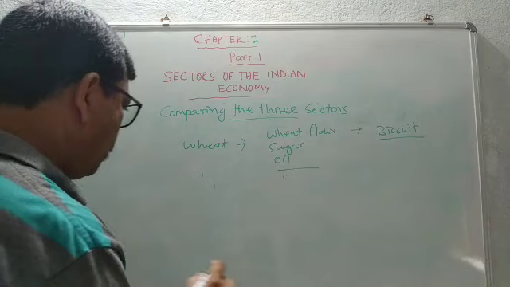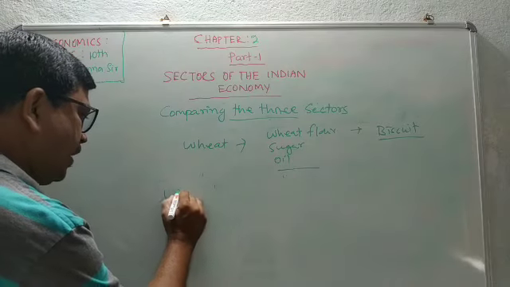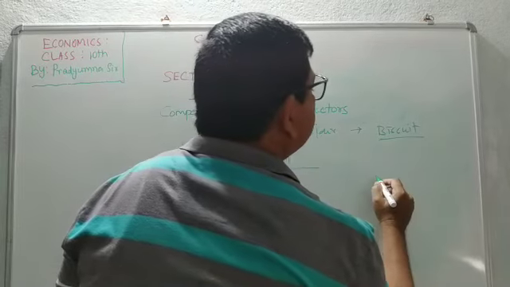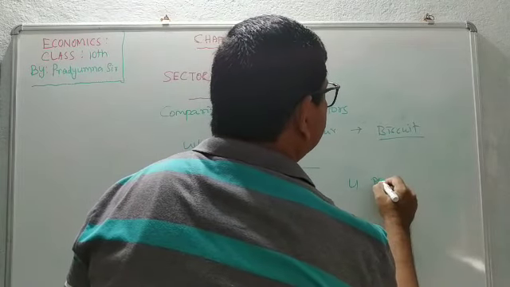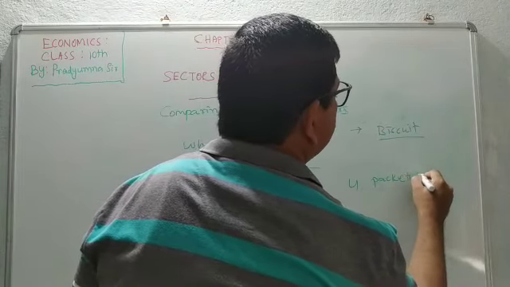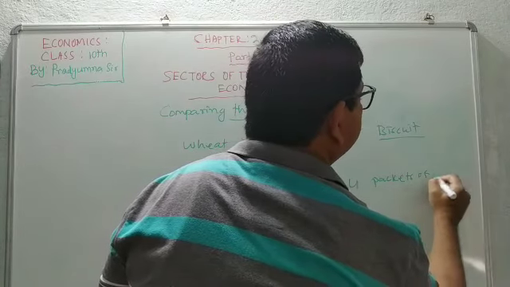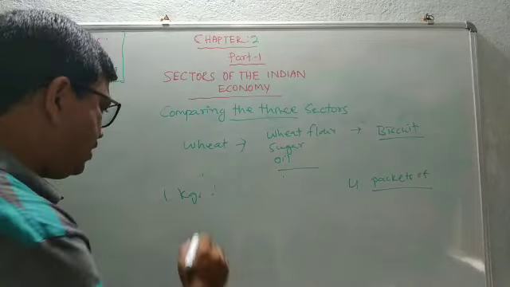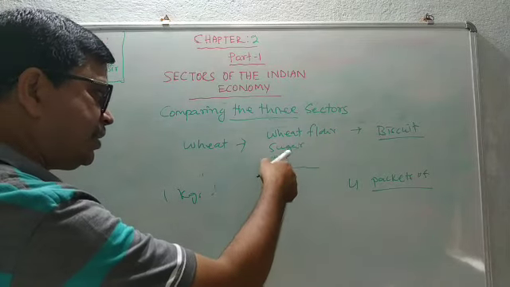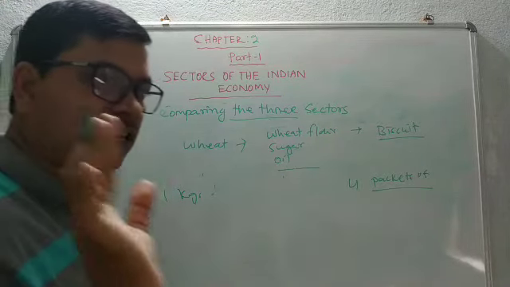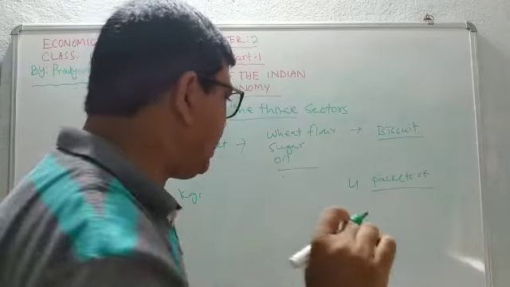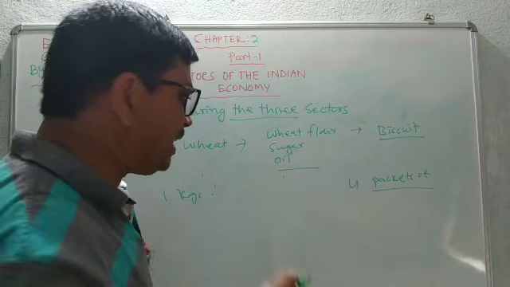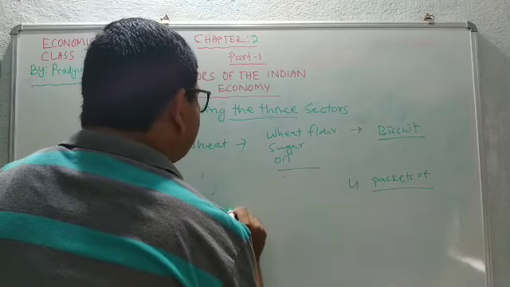Okay. For example, from 1 kg of wheat, 4 packets of biscuits are prepared. All these, 1 kg of flour, wheat, sugar, oil, electricity, labor charges, everything, cost the manufacturer, for example, 30.